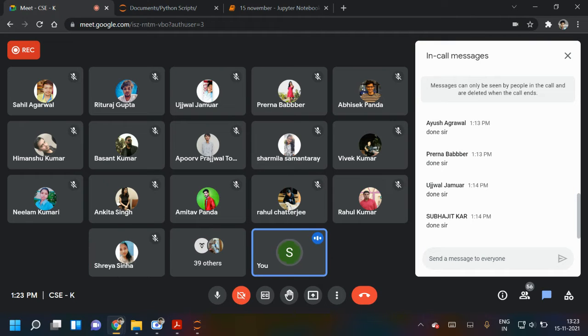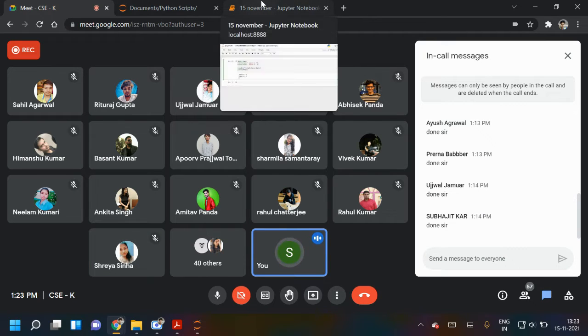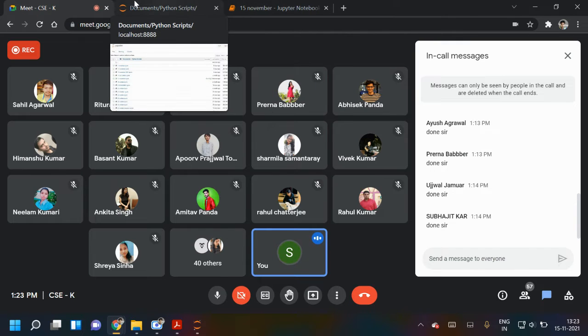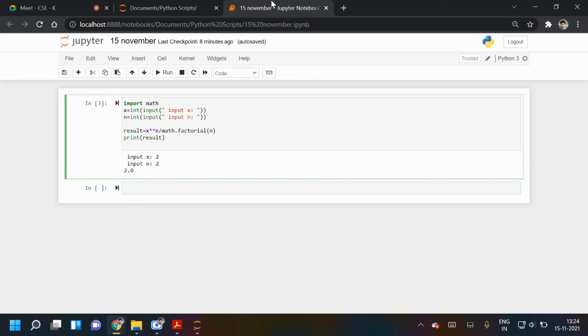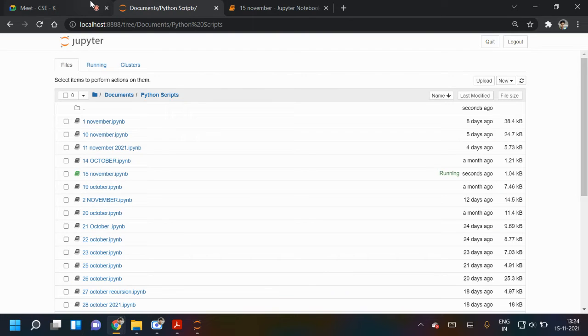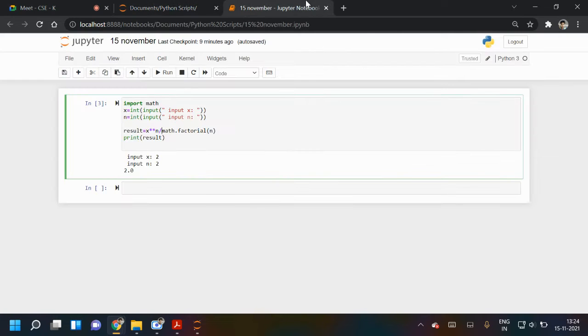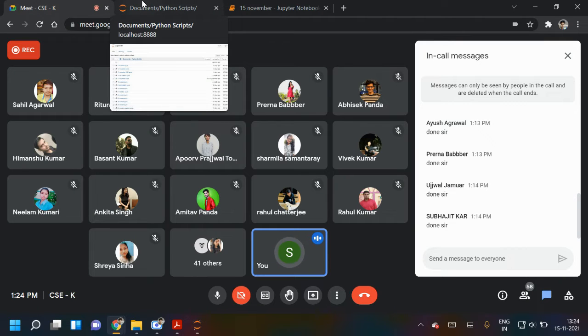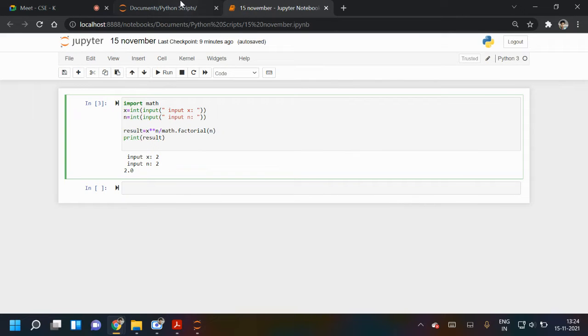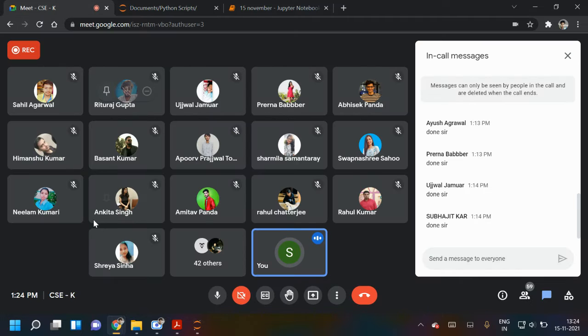So have you done this question? Fifth one. No, sir, I'm doing it. I need time. Yes, do it. Two of your friends have shown this program, so you just see and write it. When someone shares, you can take a screenshot or a photo, or you just write it. If they stop sharing, you will still have some proof. Otherwise, if you see the program, you understand what they are doing. Just do it, and if you have a doubt, you may ask.